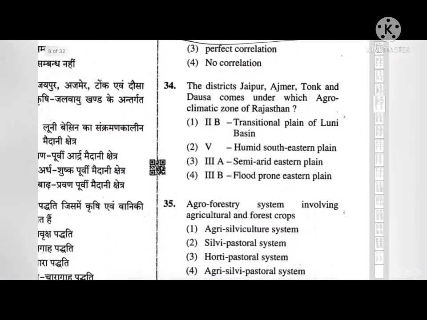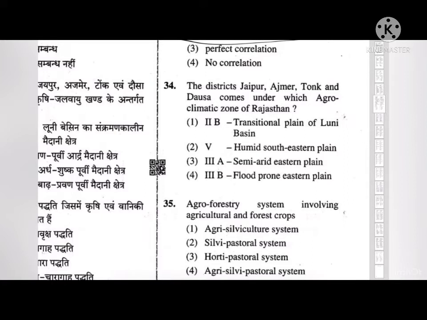The districts Jaipur, Ajmer, Tonk, Dausa come under which agroclimatic zone of Rajasthan? Option 1, transitional plain of Luni Basin. Option 2, fifth, humid southeastern plain. Option 3, third A, semi-arid eastern plain. And option 4, third B, flood prone eastern plain. So the correct answer to this is third, that is semi-arid eastern plain.